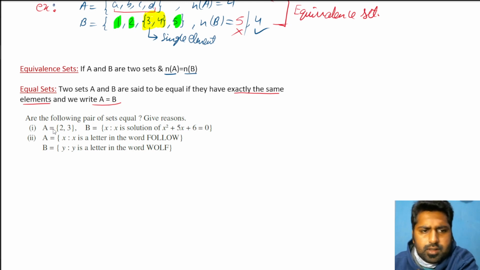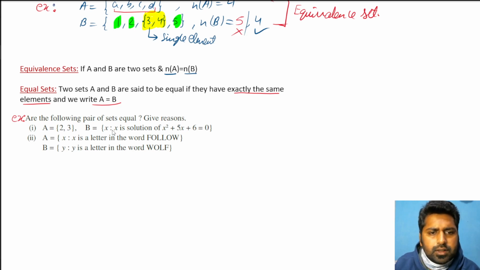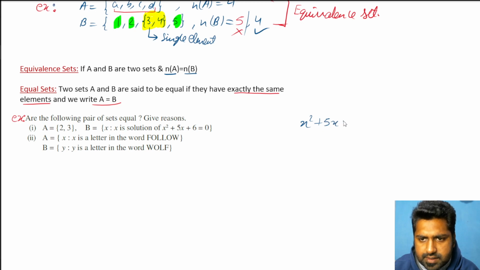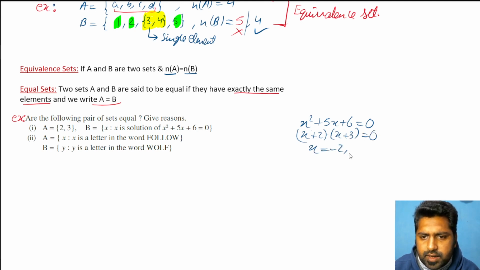Let's see. Let's start with this example. A has 2, 3 and B is written in roster form: x such that x is a solution of this equation. So let's solve this. x square plus 5x plus 6 equals 0. So x square, middle term splitting, (x plus 2)(x plus 3) equals 0. x is equal to minus 2 and minus 3. So if I write down set B in roster form, that's minus 2 and minus 3.